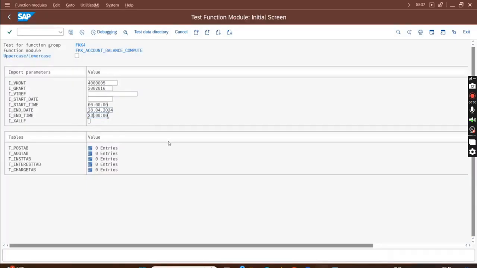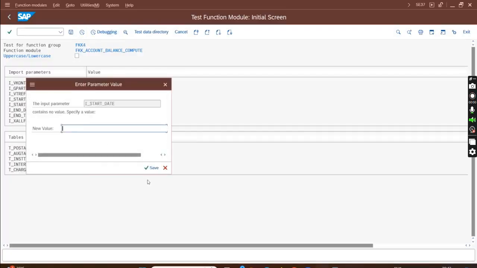Enough, 23 will cover because the system time is now only 1 a.m. and 23 is fine. Now I'll run with an X. I did not put any value back then. Now I will execute. Do I get any difference?